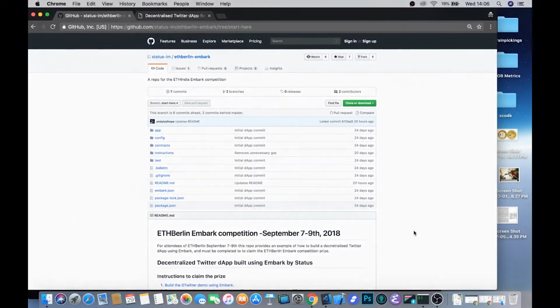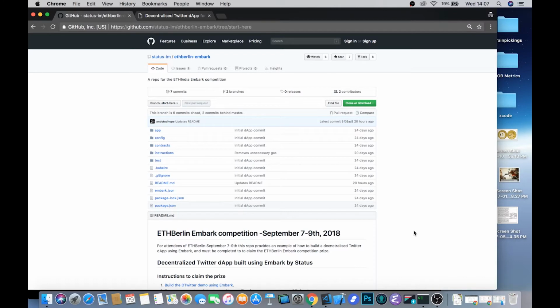Welcome to the ETHBerlin Embark competition. Embark is a super powerful framework for developing decentralized applications on Ethereum, and ETHBerlin is this incredible event that's going to be happening in Berlin from the 7th of September 2018. It's going to be more than 1,000 people gathering from all over the world to build all the best things together.